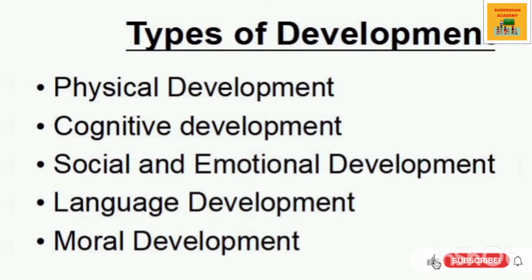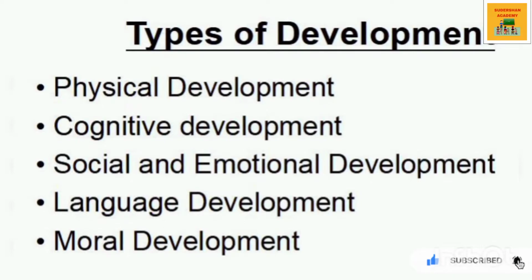Now let us talk about types of development. There are various types of development, first of which is physical development. Physical development includes the gross motor skills such as walking, jumping, catching, etc. This development is largely dependent upon the child's health and nutritional status. This development is also known as maturation.